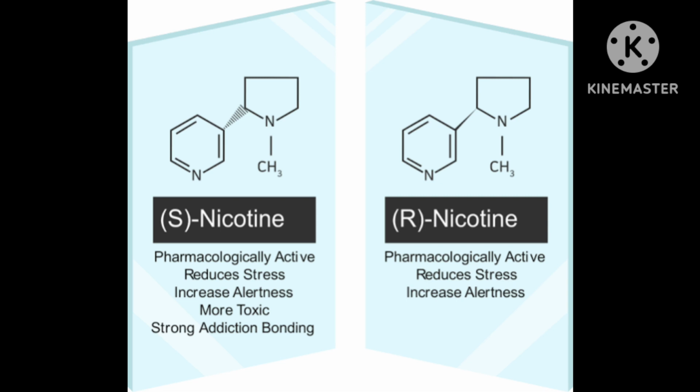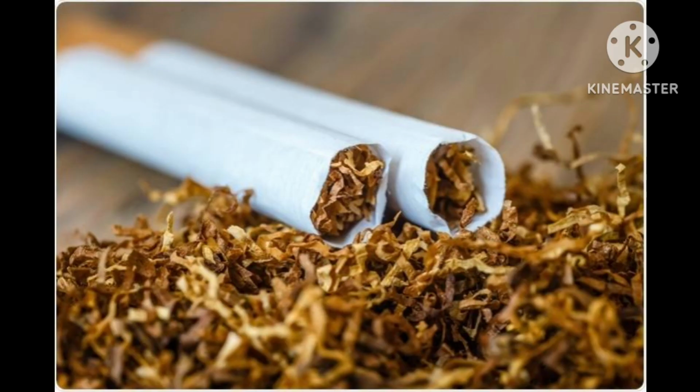A low nicotine content tobacco is used for smoking purposes, even though it is definitely injurious to health, causing diseases like asthma and lung cancer.